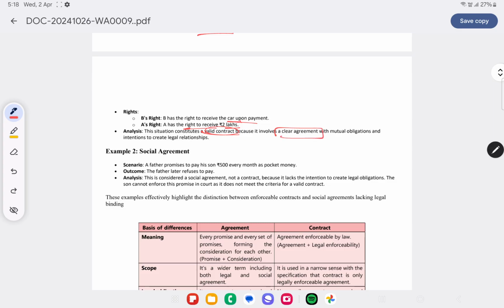Why? There's a clear agreement and it's also legally enforceable with mutual obligation and intention to create legal relationships. So there's agreement as well as legal enforceability. Only that we call as contract and not otherwise.